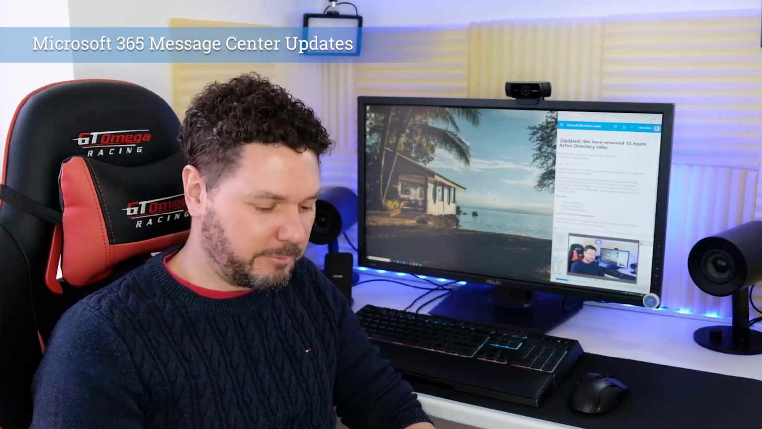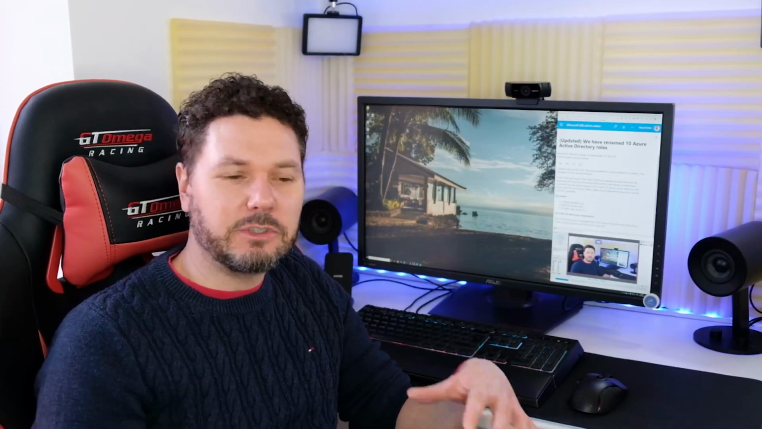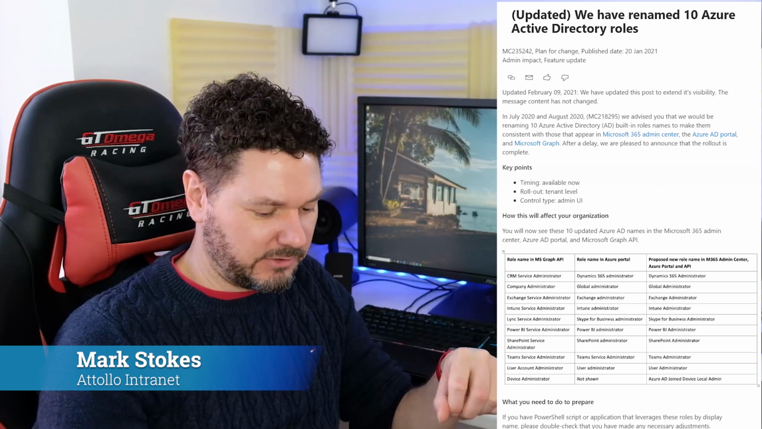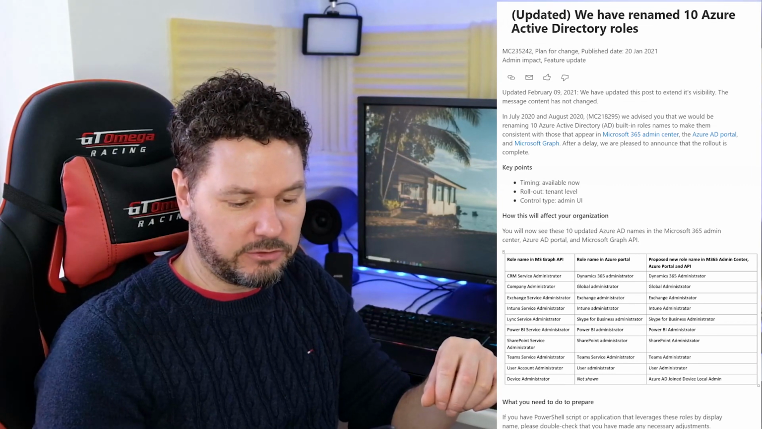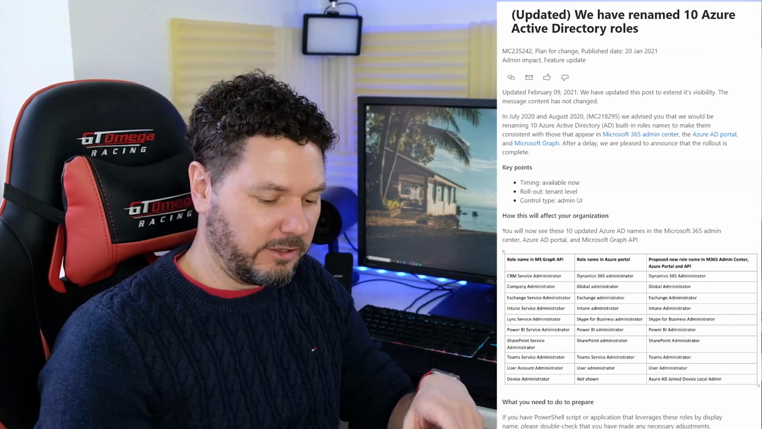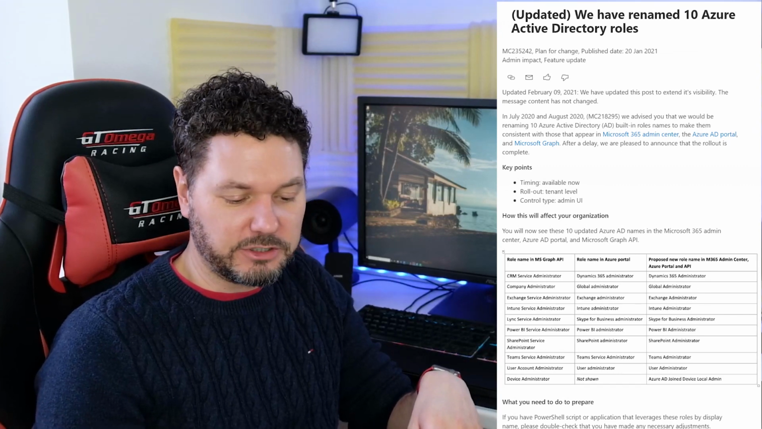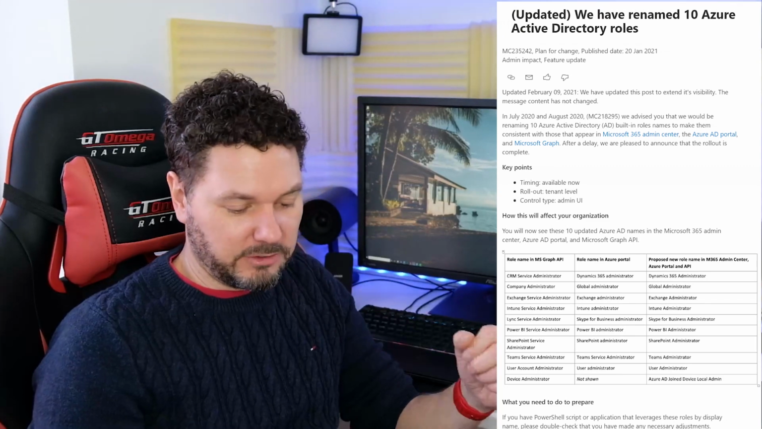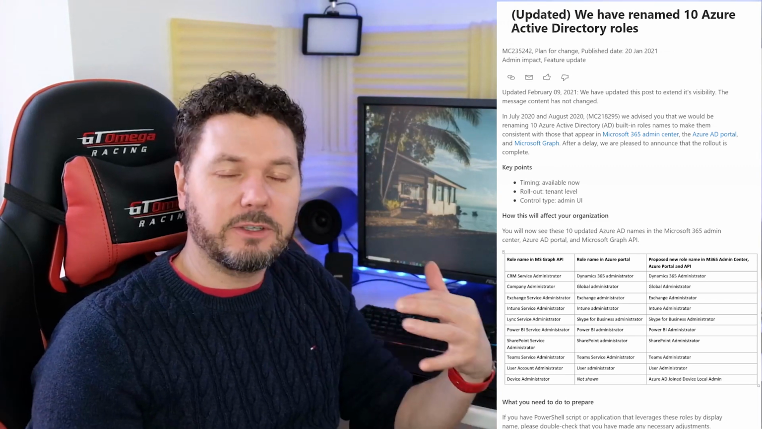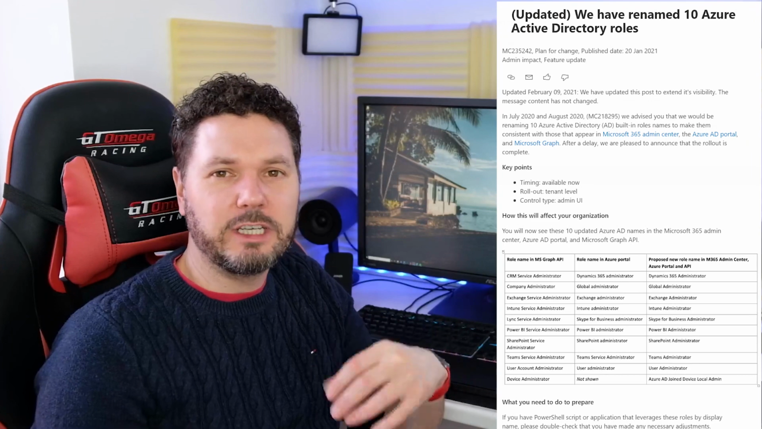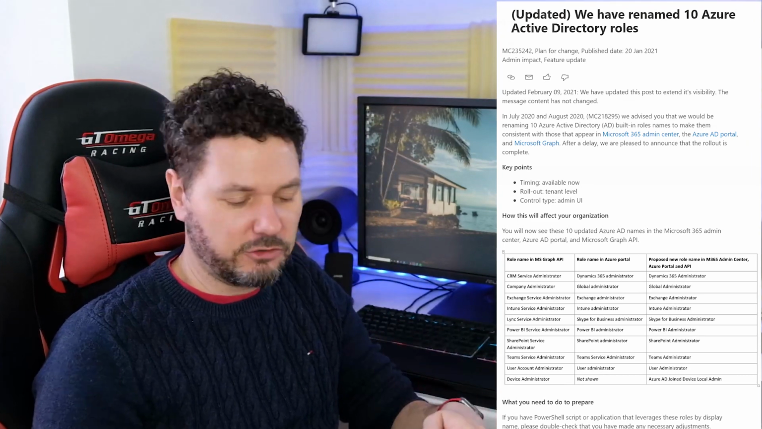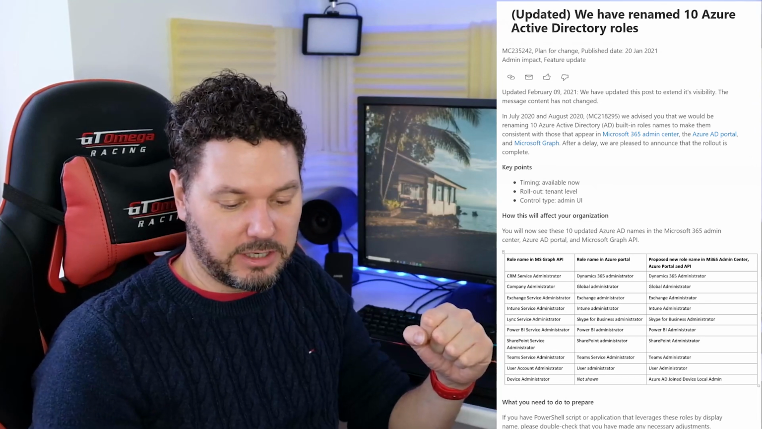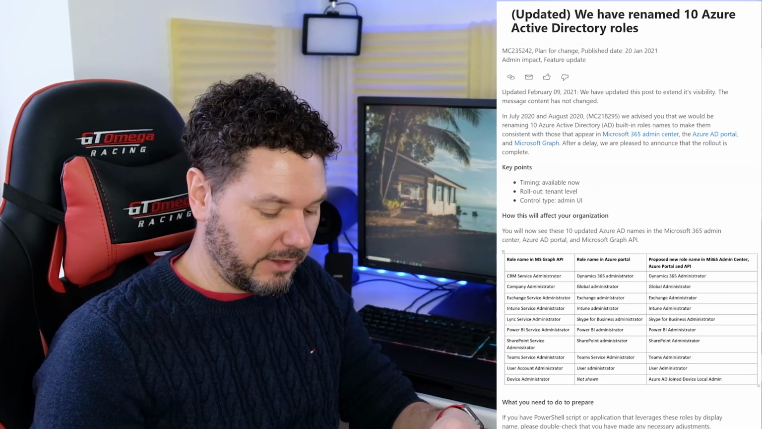Today we're going to be talking about how Microsoft has renamed 10 Azure Active Directory roles. This is Message Center ID MC235242. This was published initially on the 20th of January this year, 2021, and then it's been updated on February the 9th. So basically Microsoft is renaming 10 Azure Active Directory roles, and you'll see these updated in your admin center and throughout the organization.